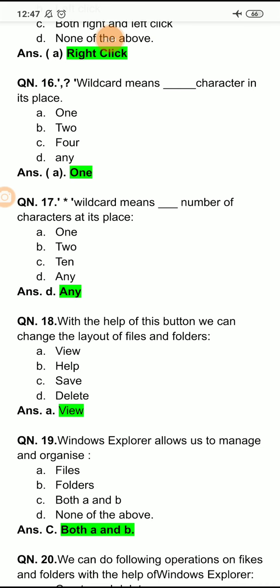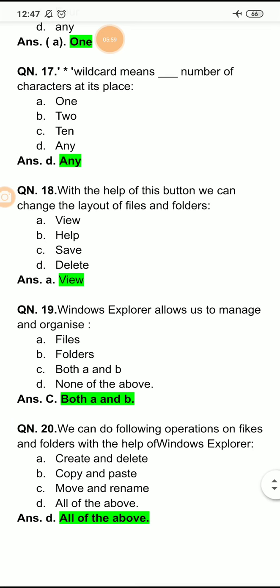Next is asterisk wildcard means dash number of characters at its place. Asterisk wildcard means any number of characters at its place. Options were 1, 2, 10 or any. So asterisk means any. Wildcard asterisk means any number of characters in its place. Like star dot star, it will search for all files having any extension. So star stands for any.